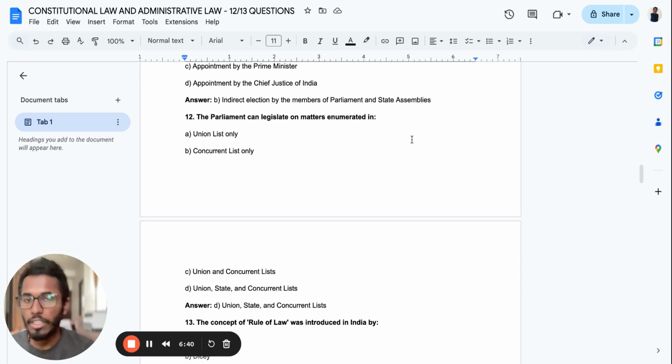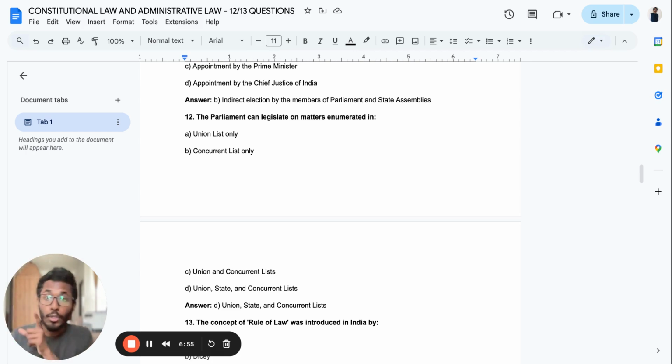The Parliament can legislate on the matters relating to union, state, and concurrent list. I'll tell you one thing, okay? But why I've written all the three options is, in general, I'll give you an explanation. Don't get confused. Concurrent list means what? Center and state can decide.